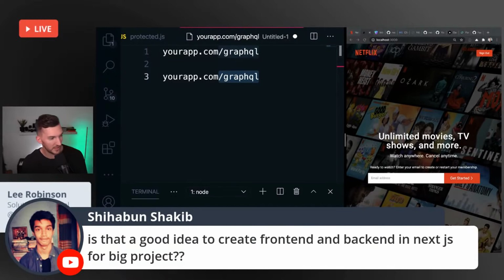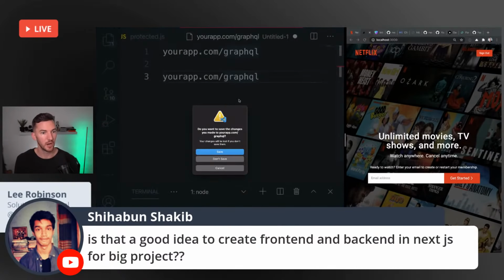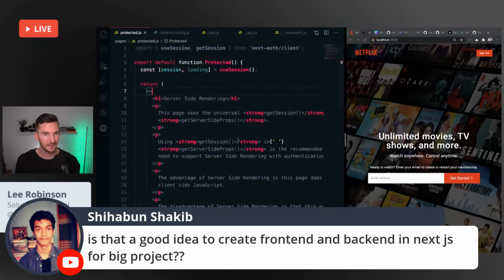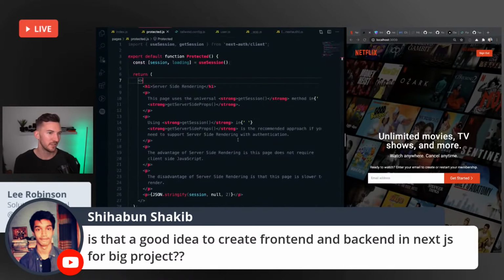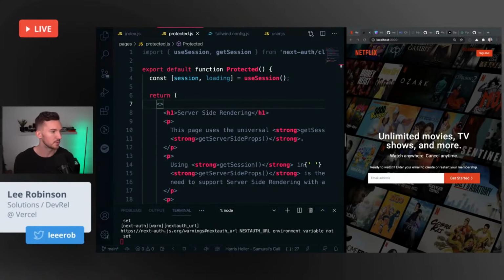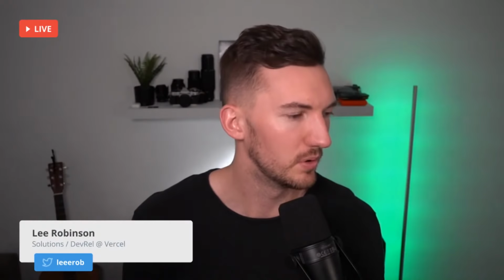Is it a good idea to create a front end and a back end in a Next.js project for a big project? It's hard to give blanket advice here, but for the majority of the time, if we're talking really, really large projects, they probably have separate backends somewhere because there are multiple consumers of that backend. They might have a web app, a new one. They might have an older one, a mobile client, with multiple contributors, potentially multiple different systems too. So I would say more often than not, there's probably multiple people contributing there as well.